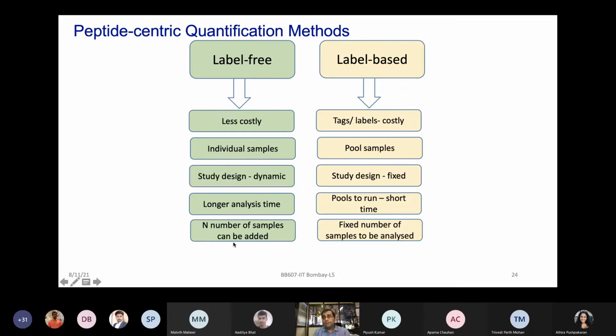Here, the flexibility in label-free is that if you are especially working on different biological samples or more clinical samples, you can keep adding more samples whenever you want to run in future as well, and you can reanalyze the whole data with the larger number of samples. Today you got 50 samples and maybe in 6 months you got 100 samples. You can reanalyze the data after 6 months and include all the new 50 samples as well. You cannot do that in label-based. You have to have a fixed number of samples unless you have thought about something much ahead of time and made some internal standard and pool standard, which we will talk about in the label-based design in the next class.